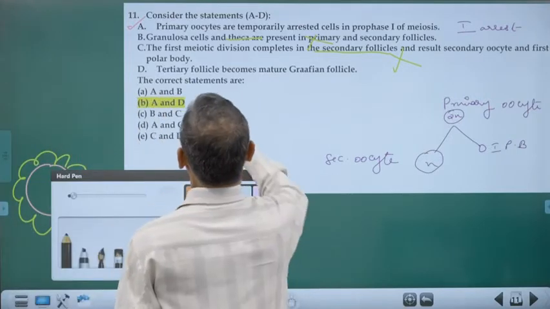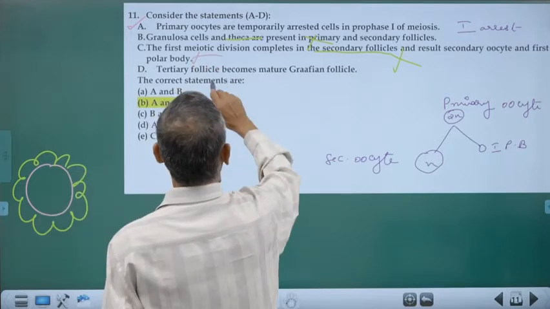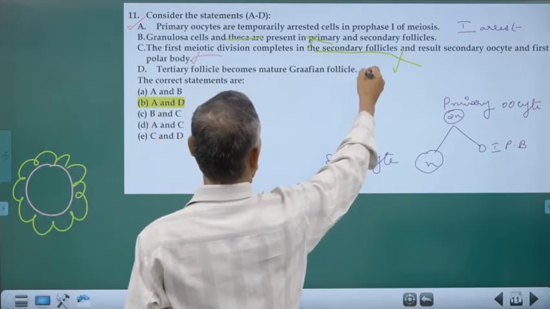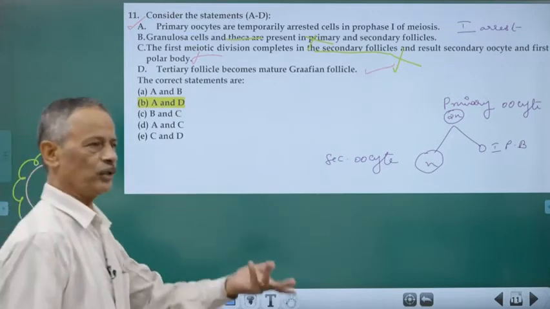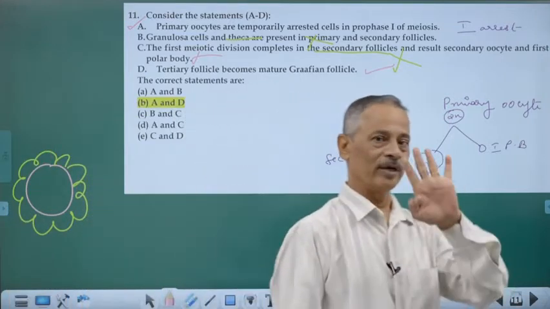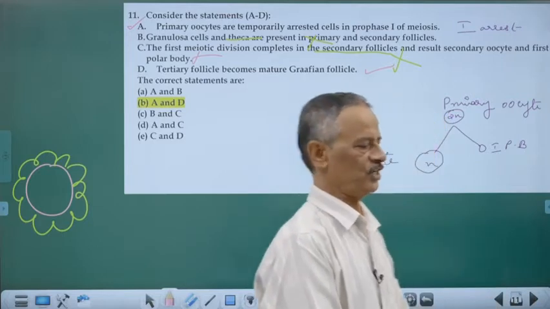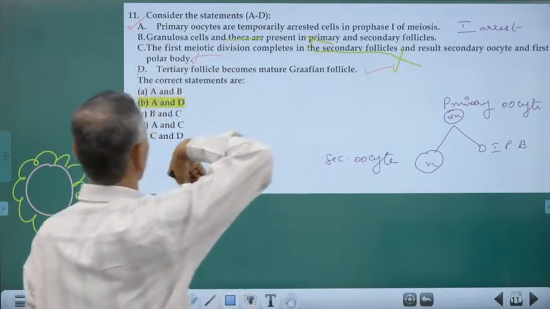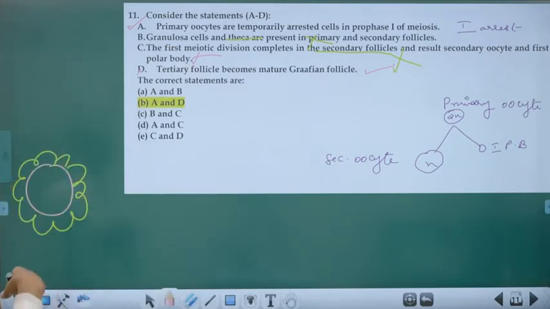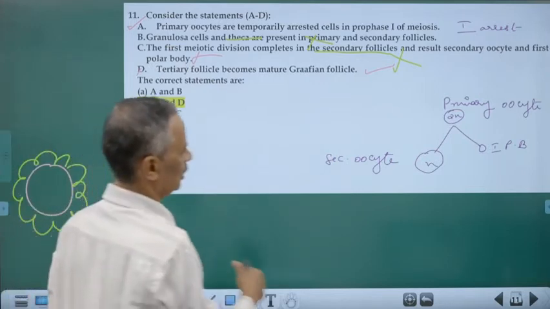Okay, and the tertiary follicle becomes the mature Graafian follicle, correct. That is the last stage: from primary to secondary, from secondary to tertiary, and tertiary to Graafian follicle, the fourth stage. Okay, so that is correct. So 1 and 4 are correct. A and D are correct, others are wrong. Clear?